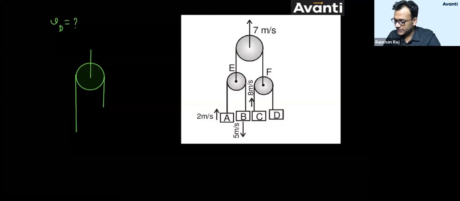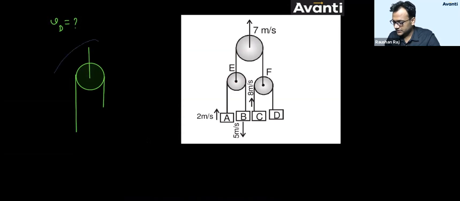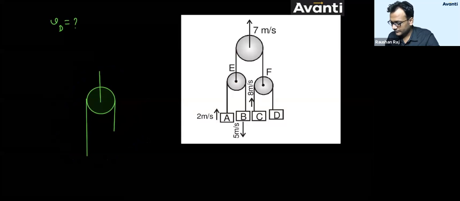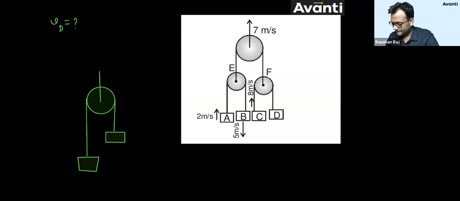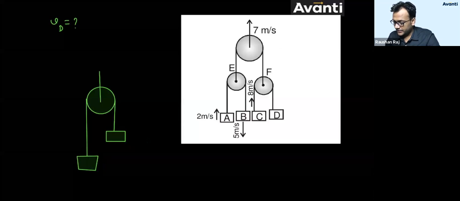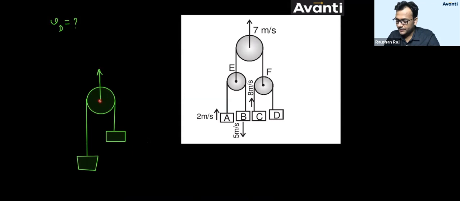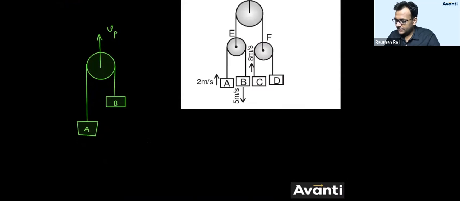Whenever you are having a condition like this, कभी भी, okay? Whenever you are having a condition like this, all right? Consider these 2 blocks have been connected here, and this pulley is going up, let's say, with velocity. Let's say this is VP. This is A, this is B. Now, let me ask you this question. Get me the relation between velocity of P, velocity of A, and velocity of B.